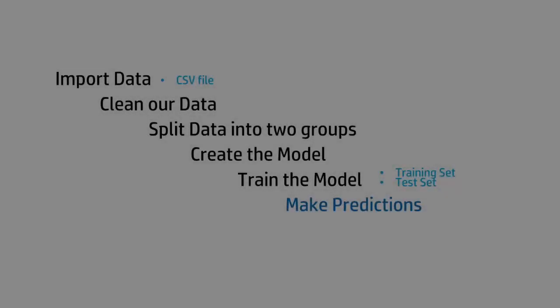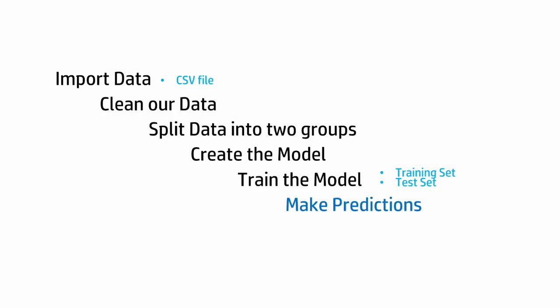So finally, I just want to recap what we've done here in this particular video. We have imported the data, we've cleaned it up the way we want, we've split it into 2 groups, we created this model and we trained the model, and then we made predictions and we looked at the accuracy of those predictions. But, you know, this is a constantly evolving process, because in the end, what you want to make sure that you do is that evaluation and then the improvement of your prediction.